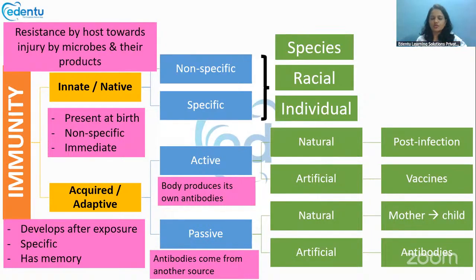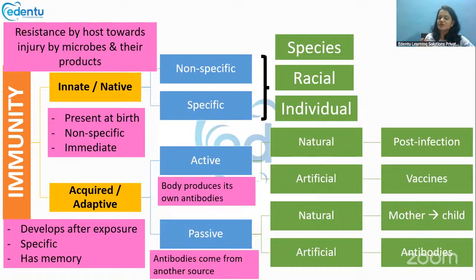Now we are moving on to immunity. What do you mean by immunity? Immunity is the resistance by the host towards any outside microbes. Immunity is of two types: innate or native immunity, and acquired or adaptive immunity. Innate immunity is usually present at birth and is non-specific. It is not specific against any bacteria or virus; it is active against all of them.